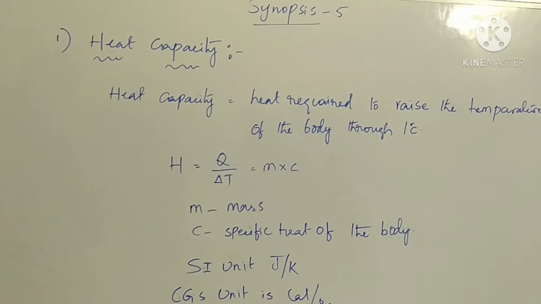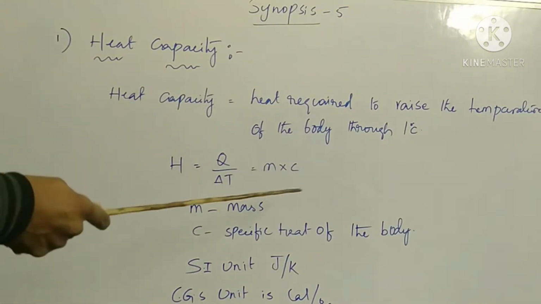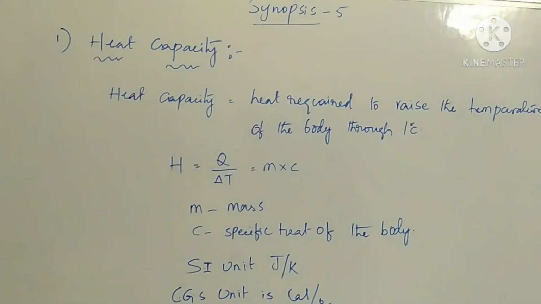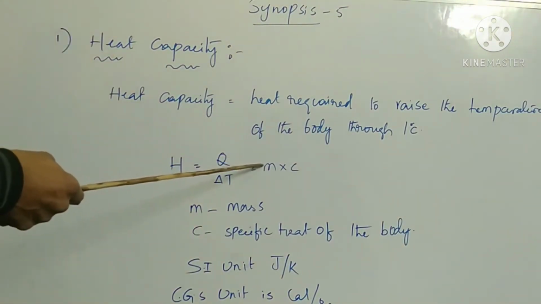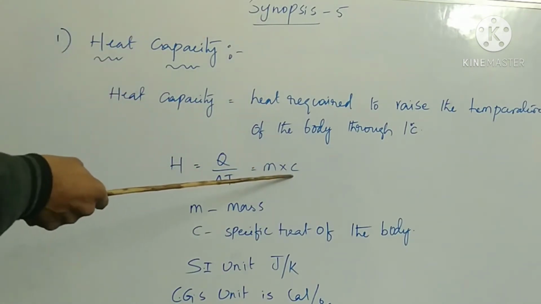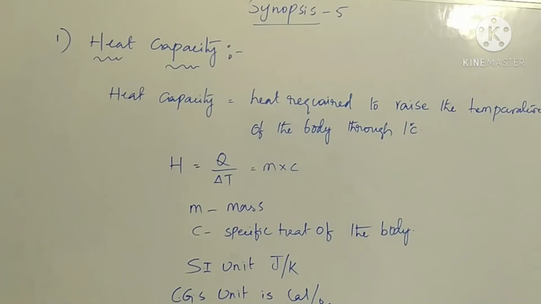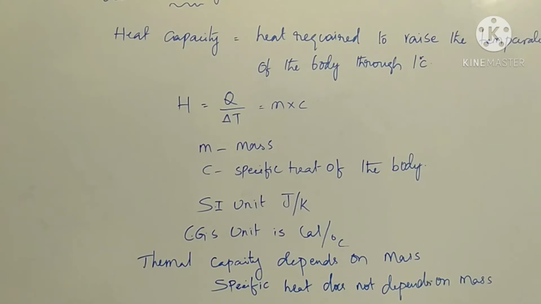This heat capacity depends on the mass of the substance, and specific heat does not depend on the mass of the substance. These are the CGS and SI units. Thermal capacity depends on mass, and specific heat does not depend on mass.